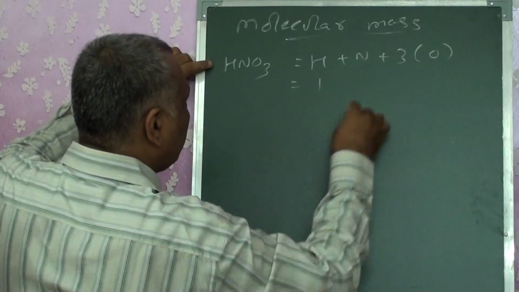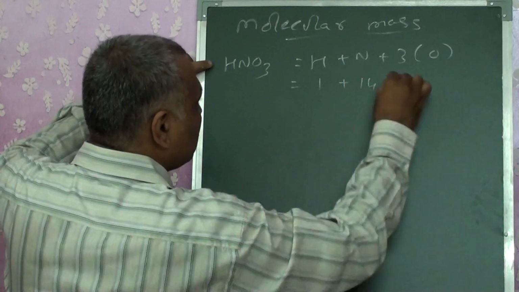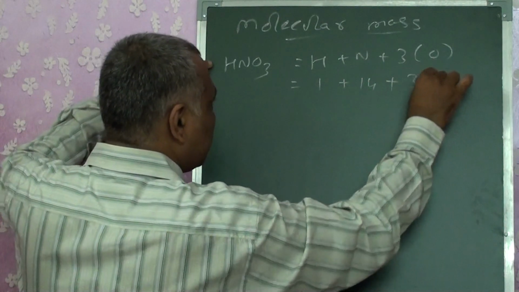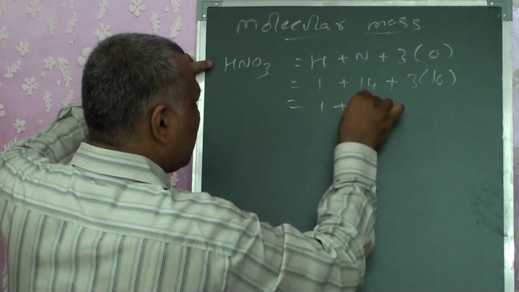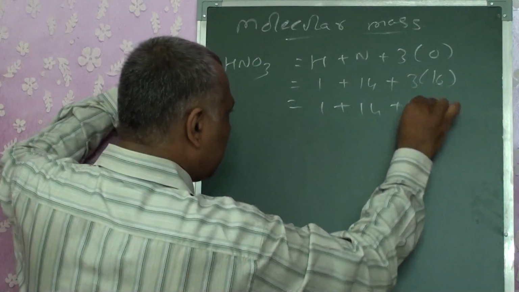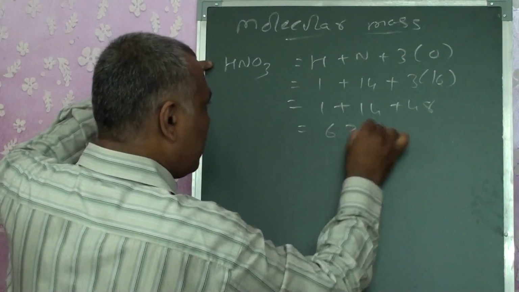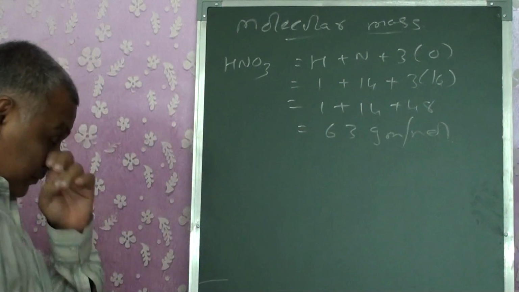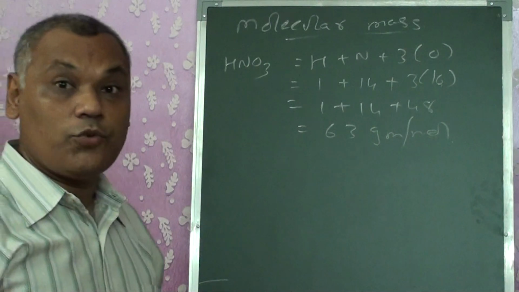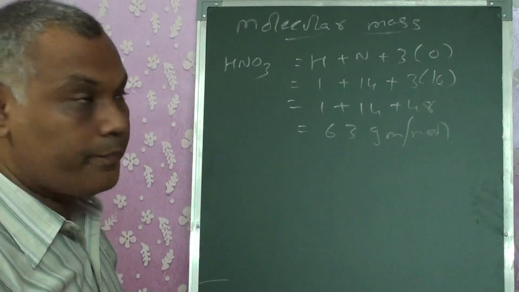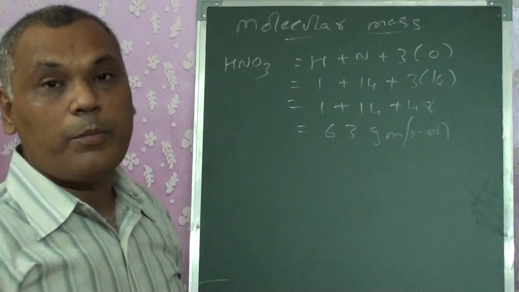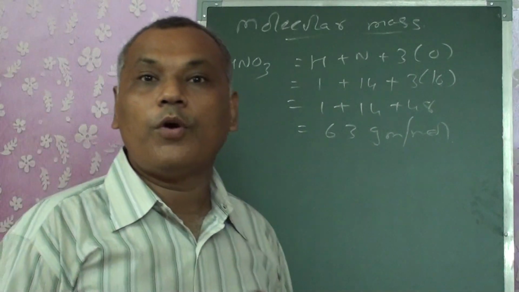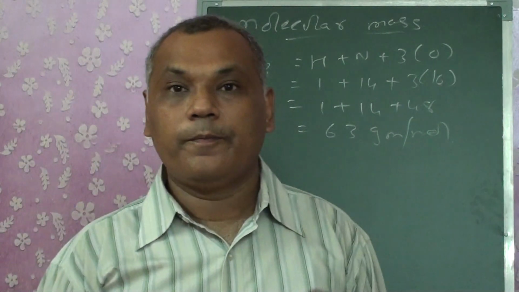So you are going to get 1 plus nitrogen 14, oxygen 16: 1 plus 14 plus 16 threes are 48. So you are going to get 63 gram per mole. The unit is going to be very important for you, right? So this is a particular method to calculate the molecular mass of the compound.